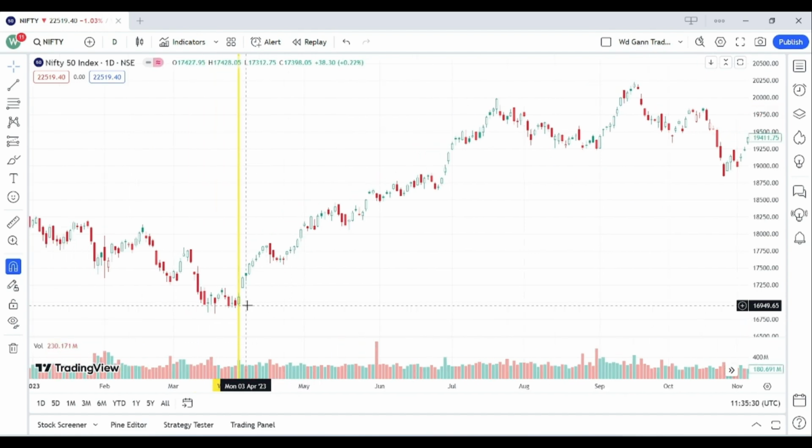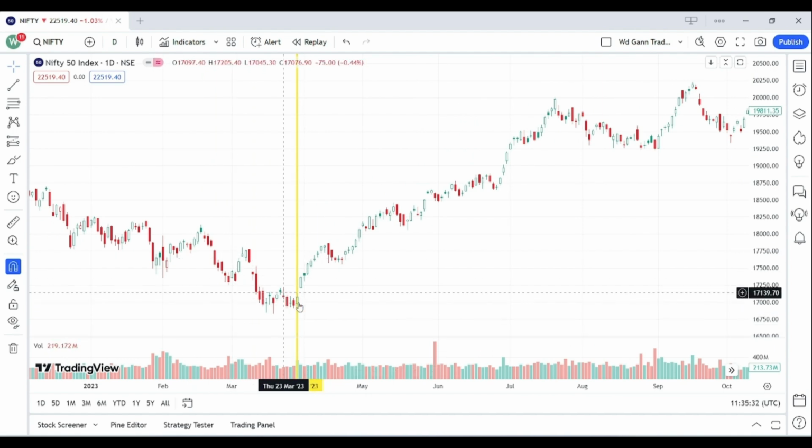Here you can see that the market was falling, but exactly from the date of 29th March 2023, the market gave a very good reversal on the bullish side. You can see that it went from 16,919 to 17,892. So it has given a very good reversal. Now let's go more in the past.